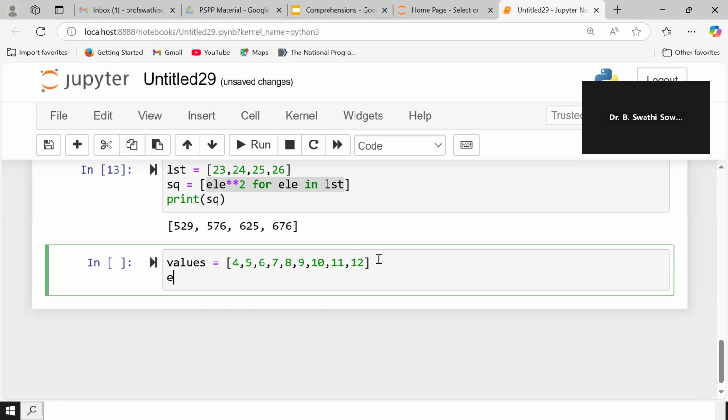So for suppose even list. Let us consider the even list. I am going to use the list comprehension now. That is the reason I am giving these two brackets like this. And internally what I want? An element I want by reading all the values in values. I have to check the condition. So I want an element for these values.